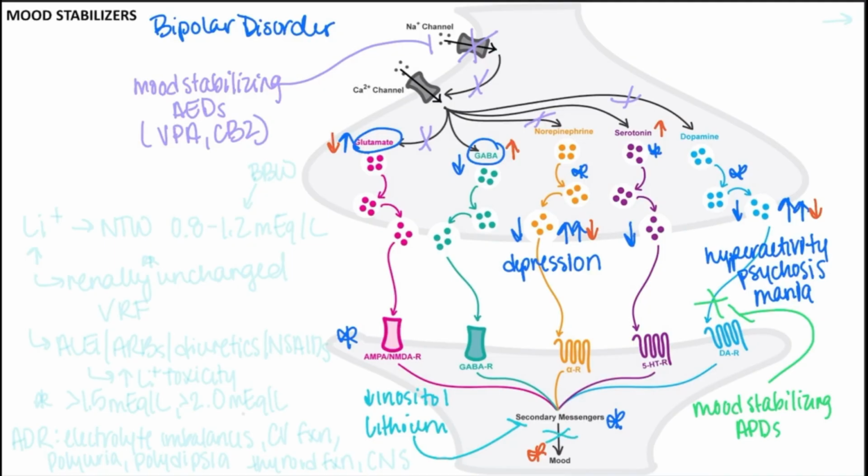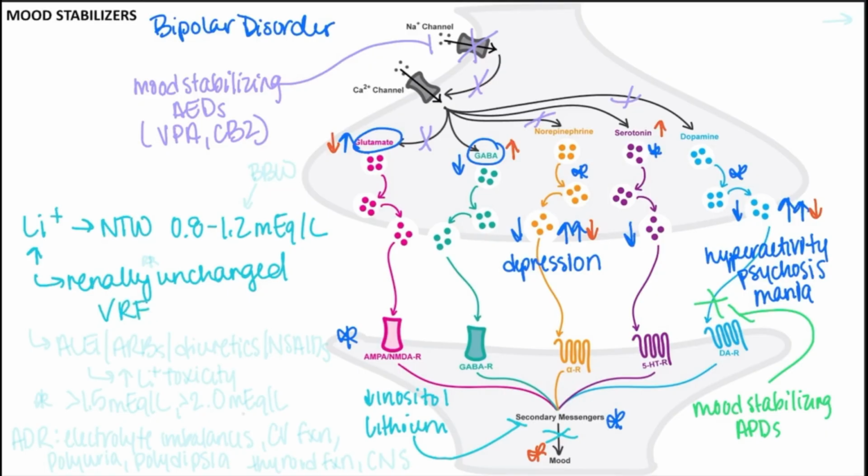So now, while lithium is an effective option, we have a lot of pharmacologic considerations to keep in mind. The most important being that lithium is a narrow therapeutic window drug with a narrow window of 0.8 to 1.2 milliequivalents per liter. So because it is a monovalent cation, like sodium, it will be rapidly absorbed, widely distributed, not protein bound, not metabolized, and excreted renally unchanged. So renal function will have to be sufficient and monitored.